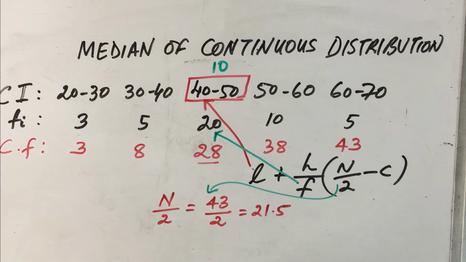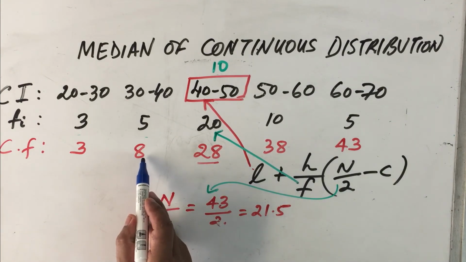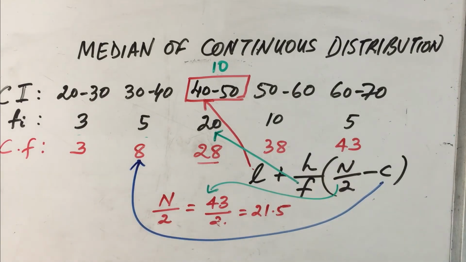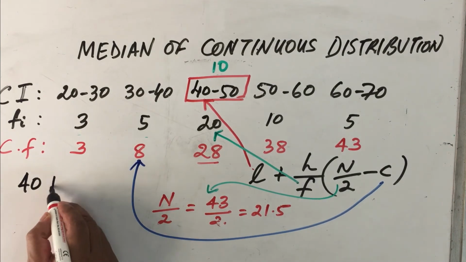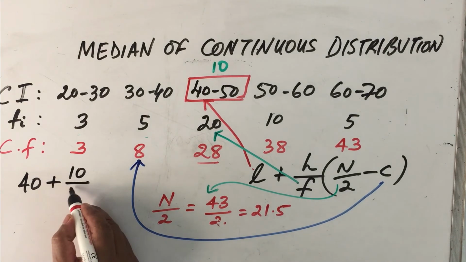C stands for the cumulative frequency of the class preceding the median class. So this is the median class, and the cumulative frequency preceding it is the value of C. Now we have got all the components. So now let us add the values and calculate the median. The median is equal to L, which is 40, plus H, which is 10, divided by the frequency, which is 20.